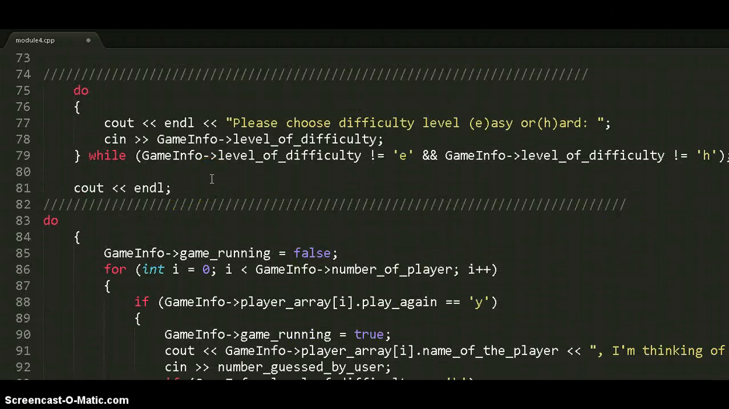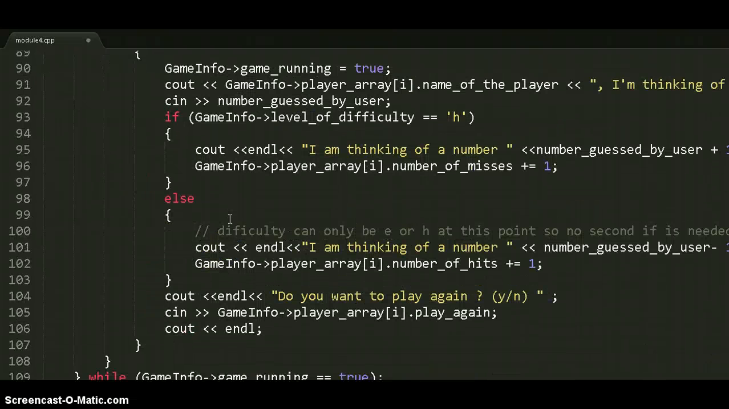And there is another do and while loop, and it checks when the level of difficulty is not equal to easy and not equal to hard, and it just goes again to say please choose the difficulty level.